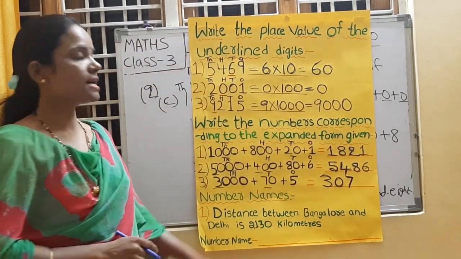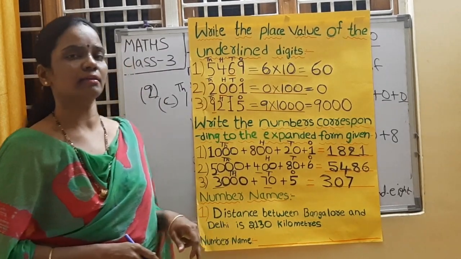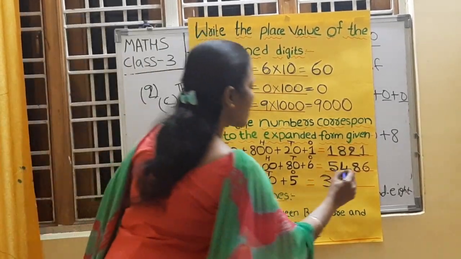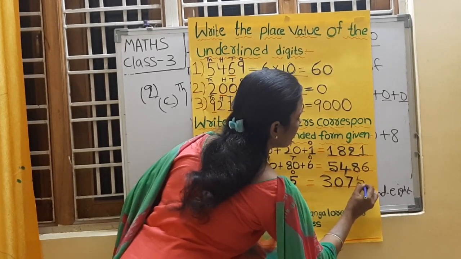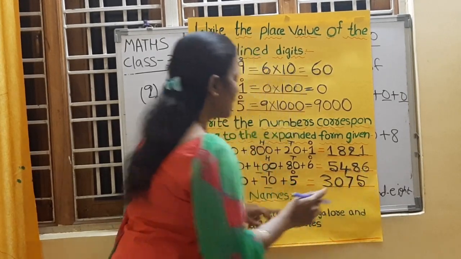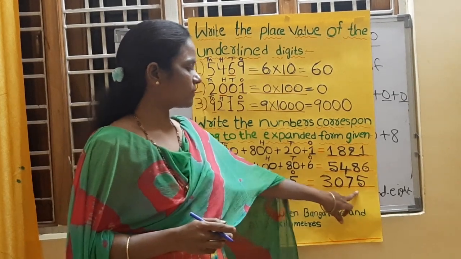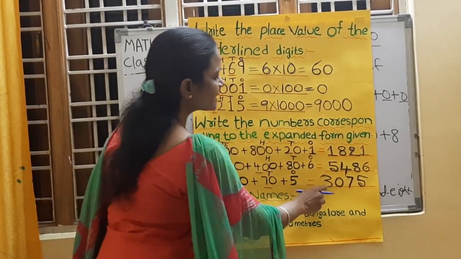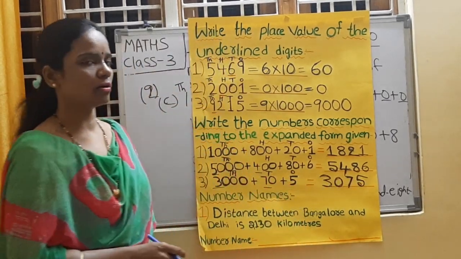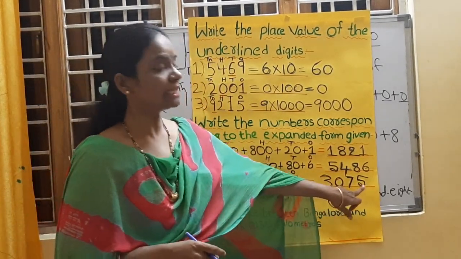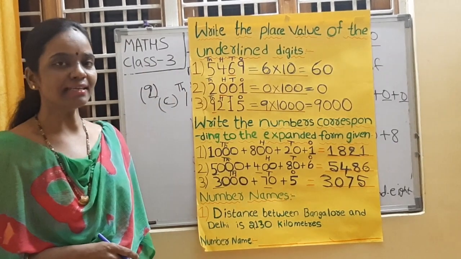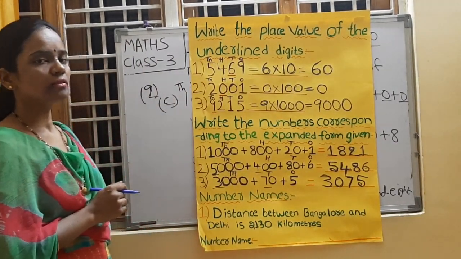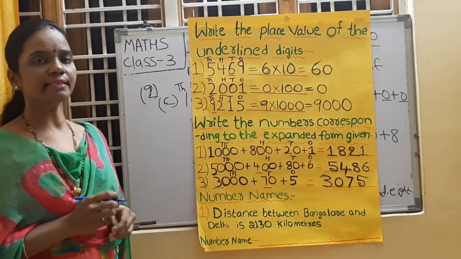Right, children? In ones place, what is the number? 5. How many ones are there? 5 ones. So in ones place, write down 5. What is this number, children? Read everyone, read louder. It is 3075. 3075. Have you understood, children? Yes, quickly note it down, children. Please, we will go for the next heading.